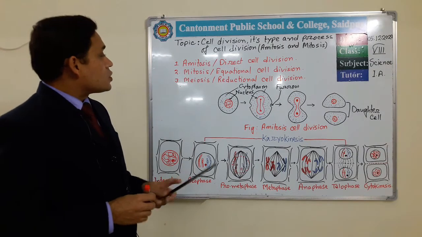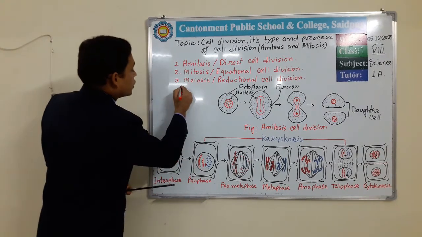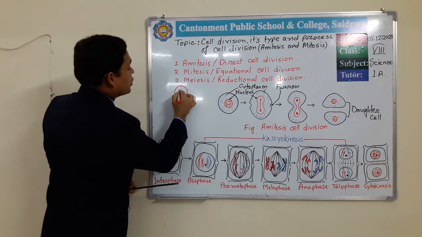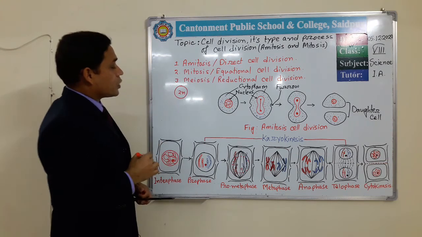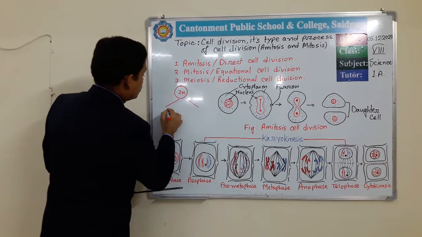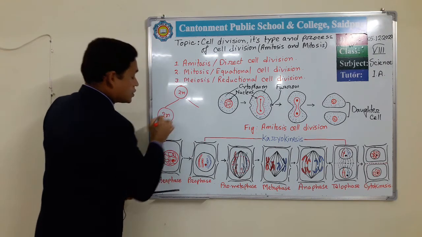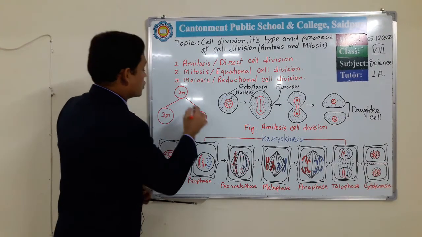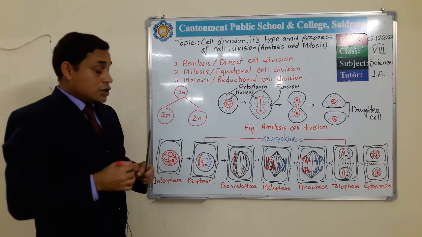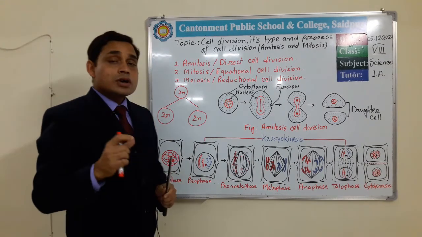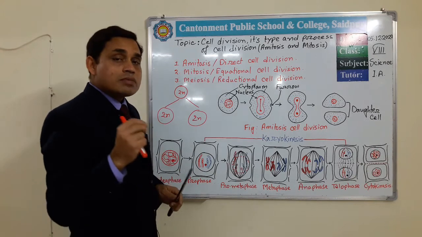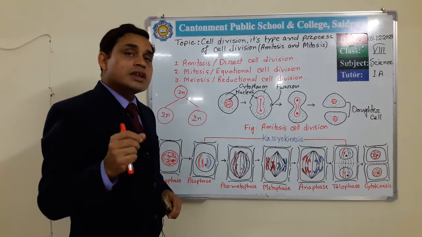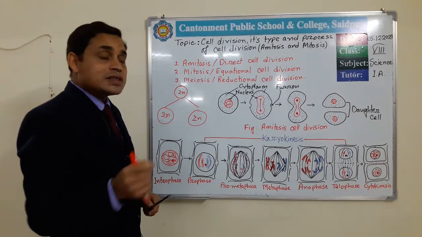The process of cell division in which one mother cell, suppose this is a mother cell bearing 2n number of chromosomes, gives 2 daughter cells with the same characteristics and the same number of chromosomes. So this is mitosis cell division: the process in which one mother cell produces 2 daughter cells with the same characteristics and the same number of chromosomes as the mother cell.